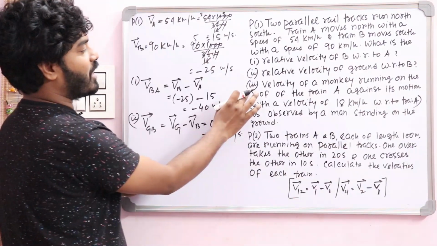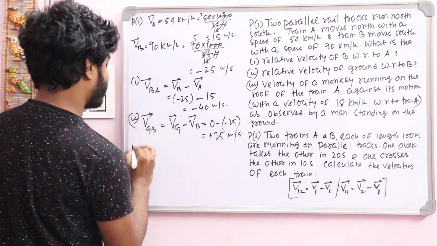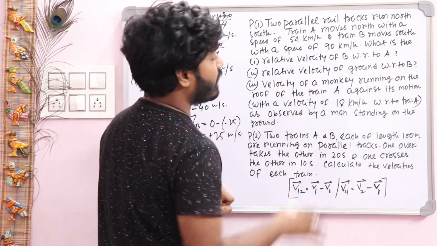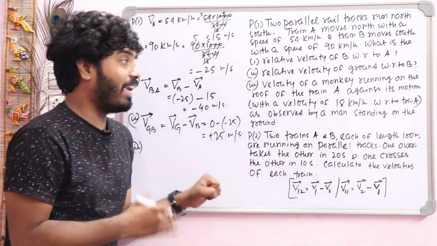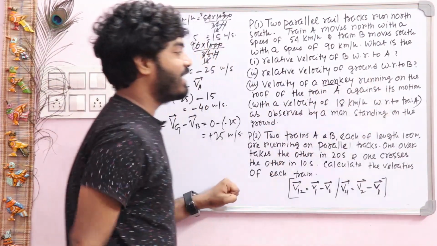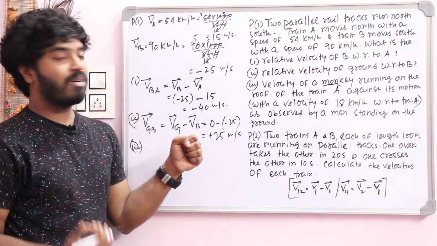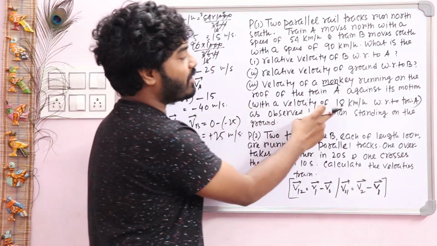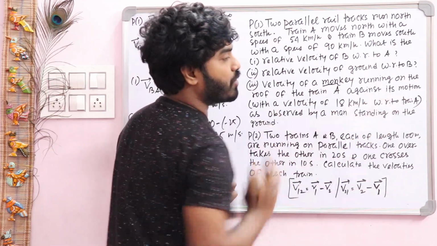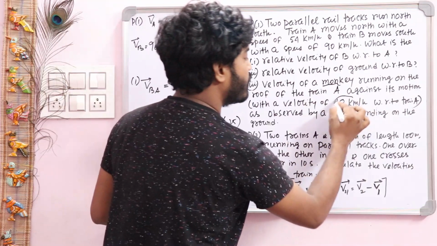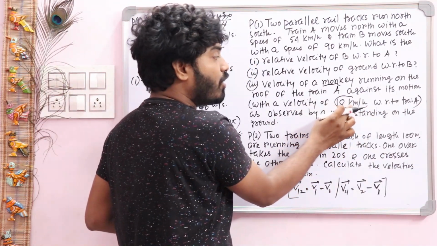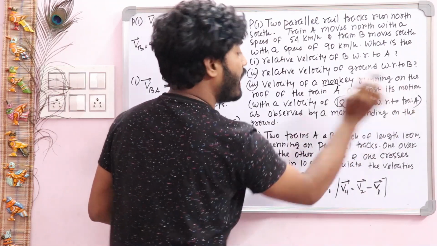Now the very interesting part, in 3, read it. A monkey running on the roof of train A against its motion. You just think, the monkey is moving against the motion of train A, with a velocity of 18 km per hour with respect to train A. So what is the expression of this one? This one is the velocity of the monkey? No, this is the velocity of 18 km per hour with respect to train A.